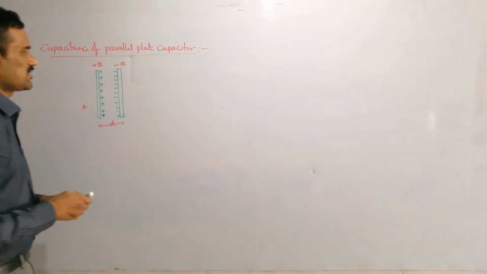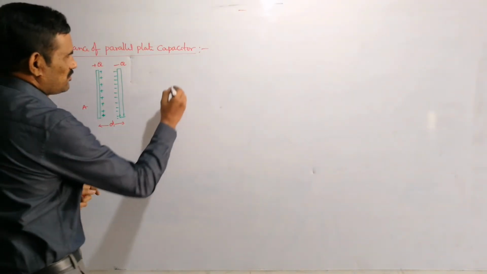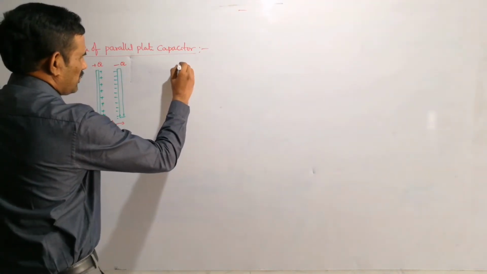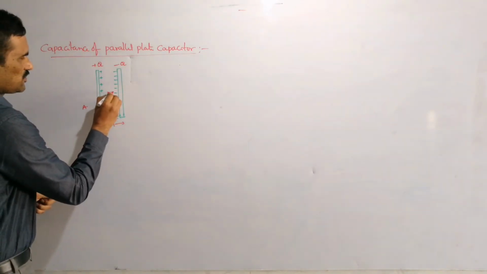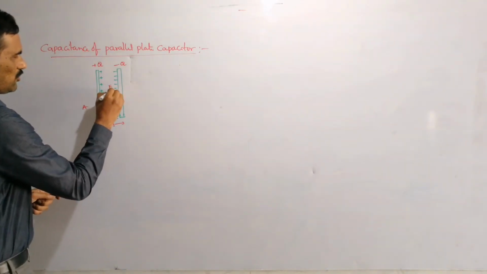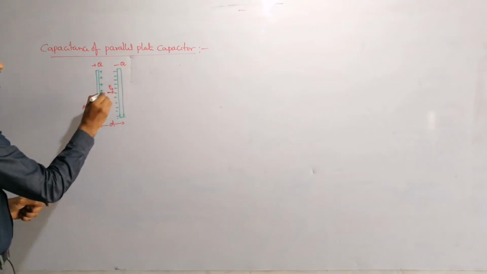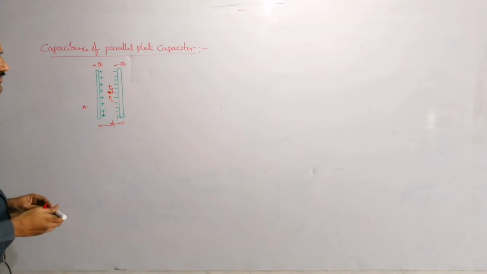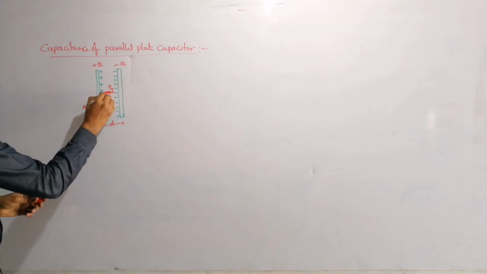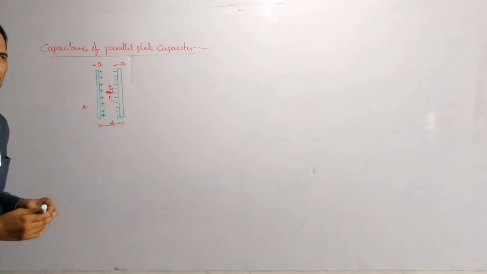After that you can write the potential easily. I will draw a big diagram to show this field here, or here itself you can write. The field due to this positive plate is away from the plate along this direction, and the field due to this negative plate is also towards this direction here, right? So at any point inside, I am writing the field.